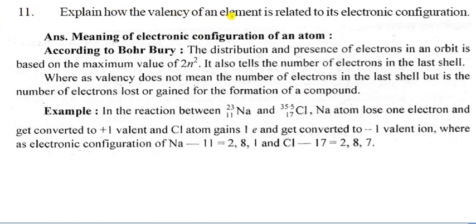Now come to question number 11. Explain how the valency of an element is related to its electronic configuration. So for the answer, you have to write this. Meaning of electronic configuration of an atom.